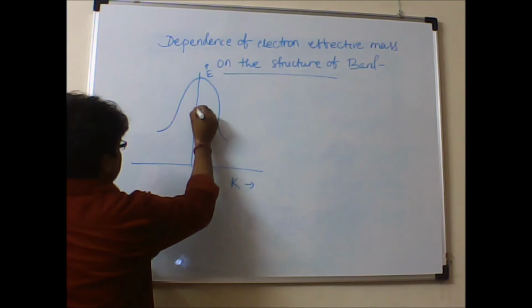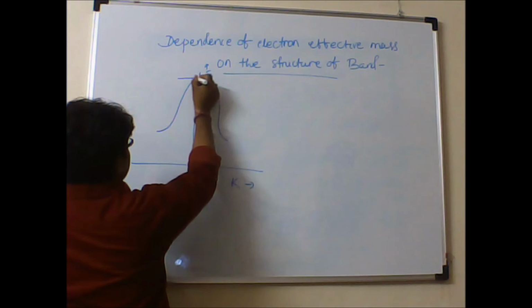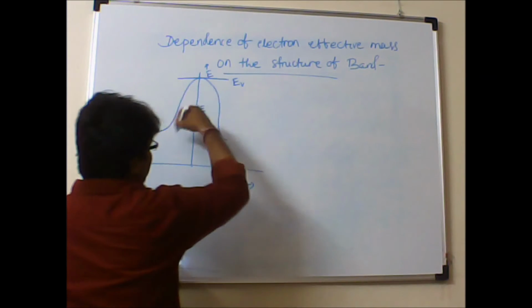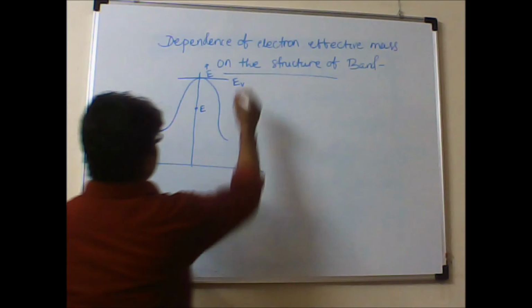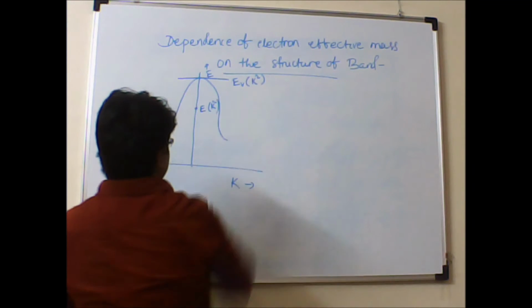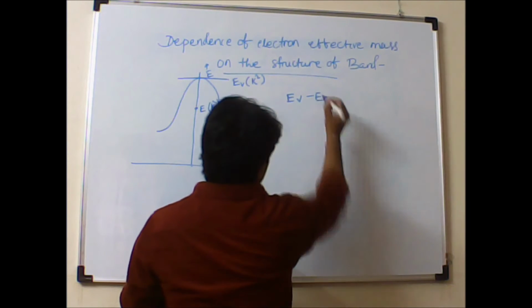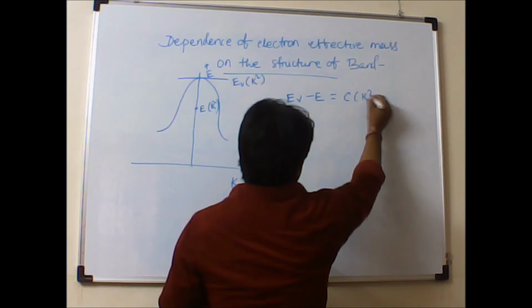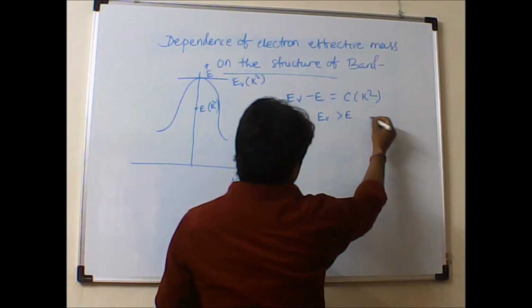In the same way you can consider any energy value corresponding to this E, and the maximum value of the valence band, let us take this as EV. In the same way you consider the parabolic approximation, the free particle approximation, so that I will be able to write this as a function of k square and this as a function of k square as well. So if I take the energy gap EV minus E, then we will be able to write this as a function of k square, as EV here is greater than E, C is positive.